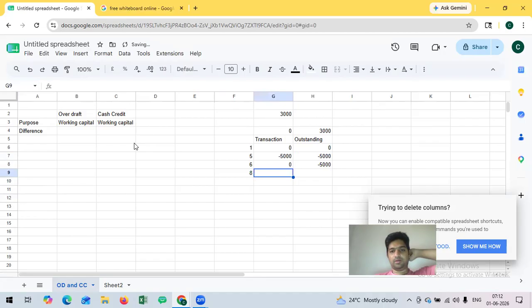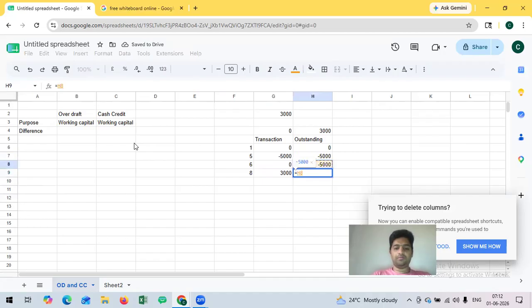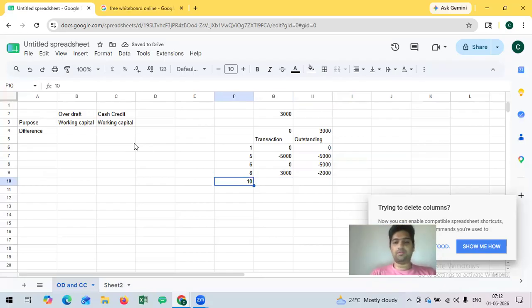On 8th day, money comes from the customer. Only some portion of goods is sold, so they will get some portion of money only. They get money for say like 3,000 rupees. So the outstanding goes from 5,000 minus 5,000 to, oh my mistake, minus 5,000 to minus 2,000 because 3,000 rupees has come. Now again on day 10, they purchase goods, and by now itself the outstanding amount is already crossing 5,000. So this is possible only if the limit is 5,000. If the limit is 3,000, then this transaction itself is not possible.